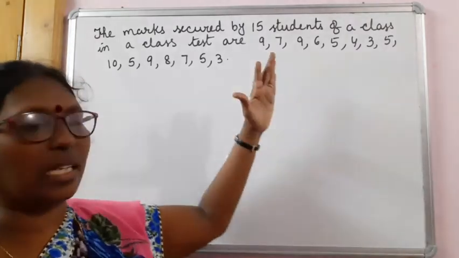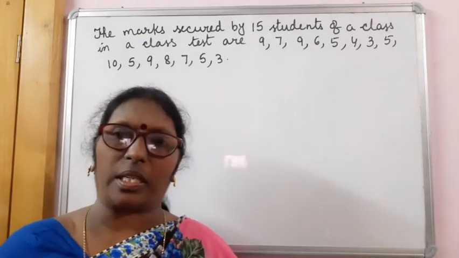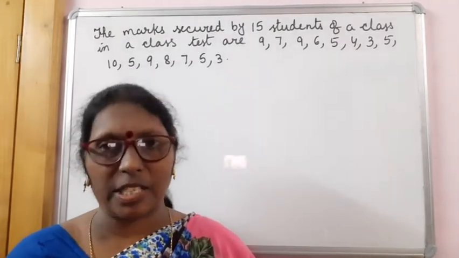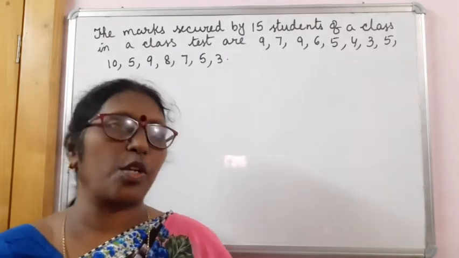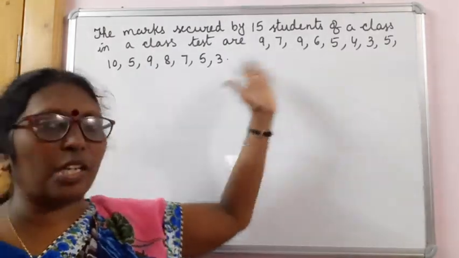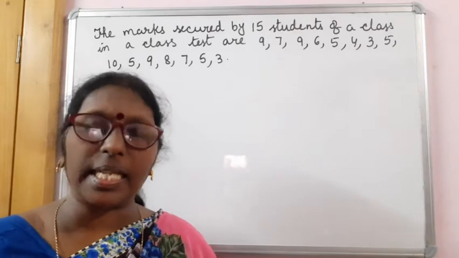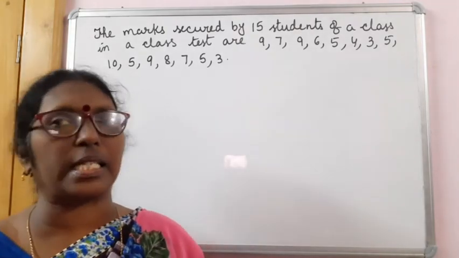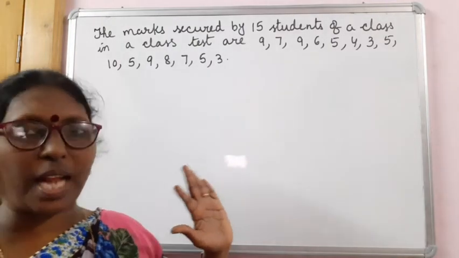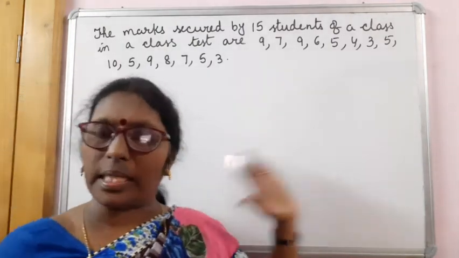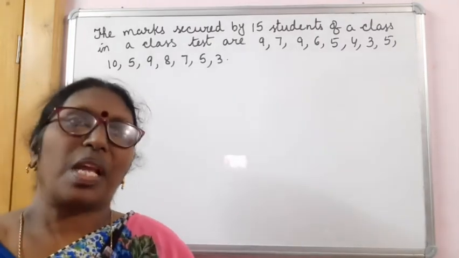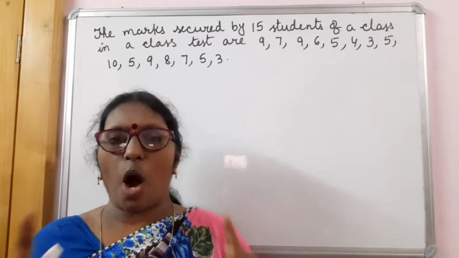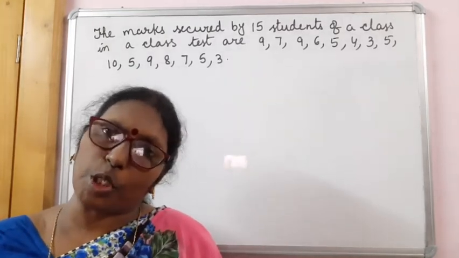This is raw data, collected as it is. If we arrange this data in either ascending or descending order, that is said to be arrayed data. Just for your information I am explaining; that one I am not going to do now. So this is the data collected. Now I will explain how to make a frequency distribution table.